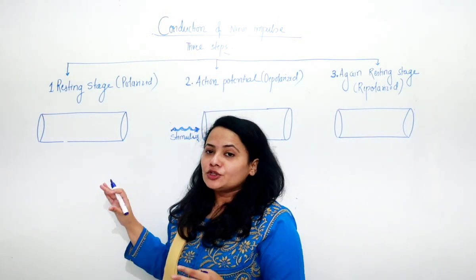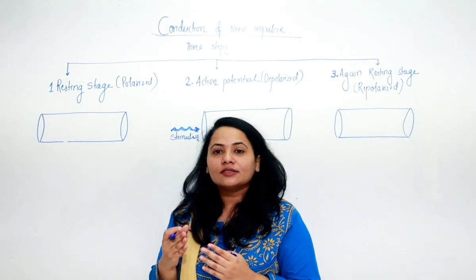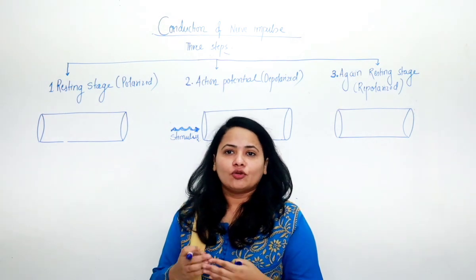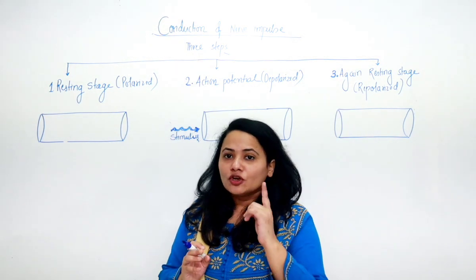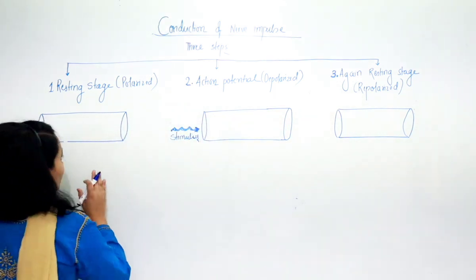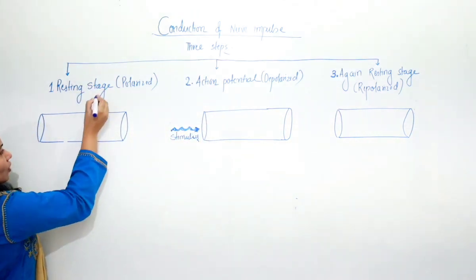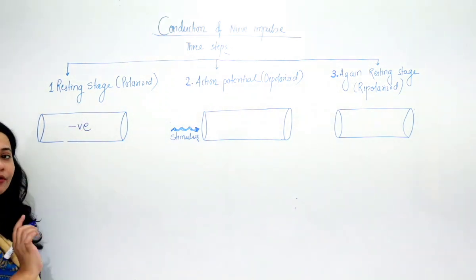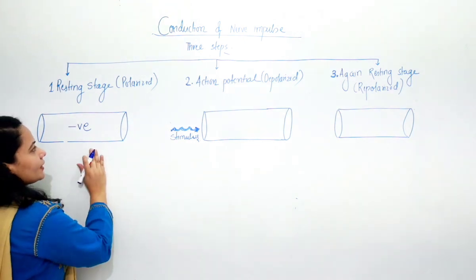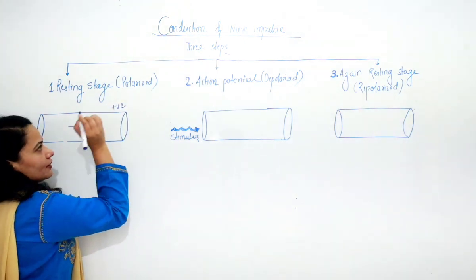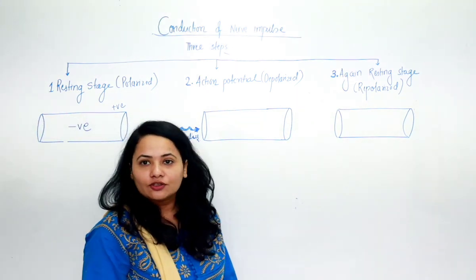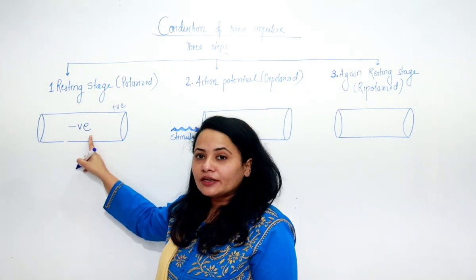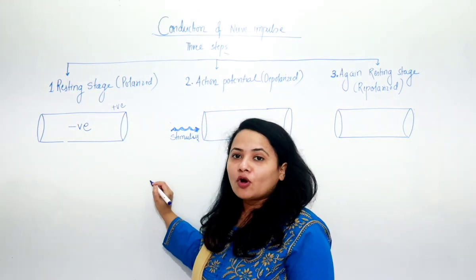Now in the polarized condition, how does the nerve fiber appear? What is the condition of a nerve fiber during the resting stage? So let us understand that. Now during the resting stage, the neuroplasm of a nerve fiber is negatively charged inside. Remember, inside it is negatively charged and outside it is positively charged. So a neuron at resting stage, inside it is negatively charged and outside it is positively charged.